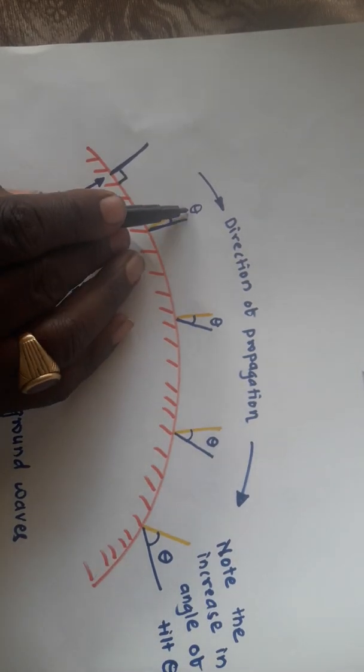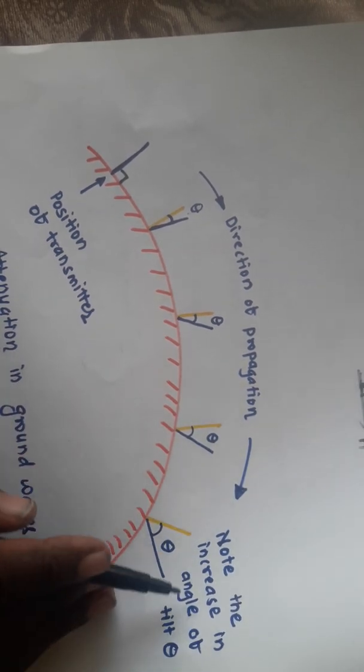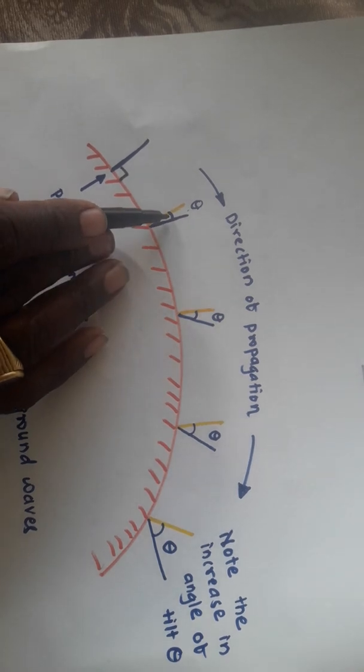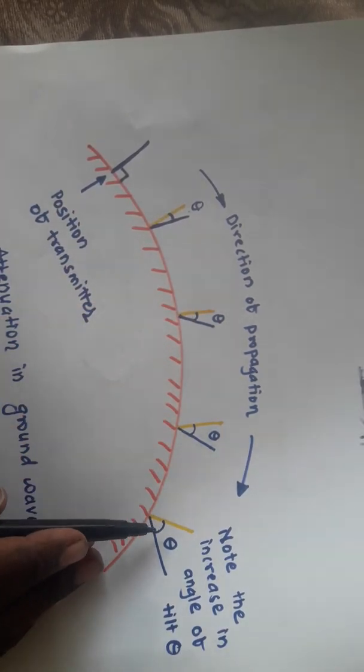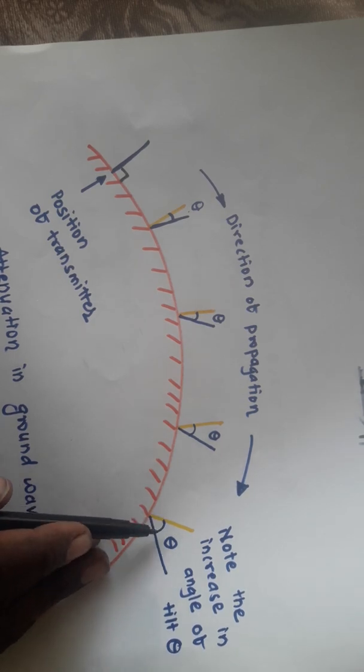This tilt angle theta goes on increasing as the wave passes the distance. So here it is a smaller tilt angle, then the tilt angle gets increased, here also increased, and there is a complete tilt, an increased tilt angle theta.